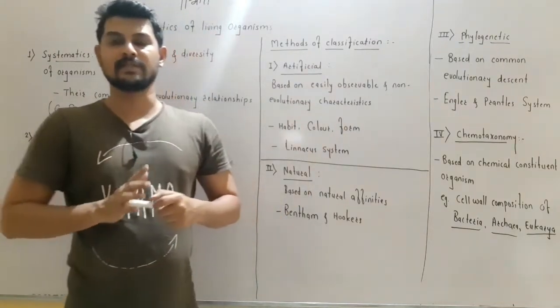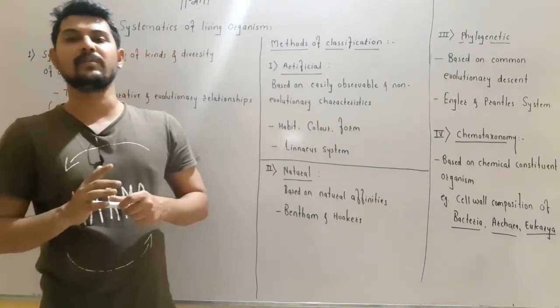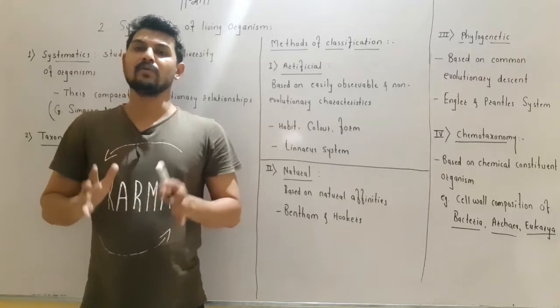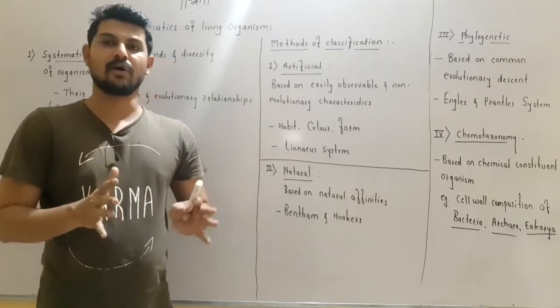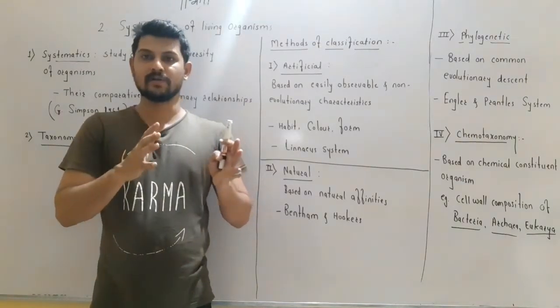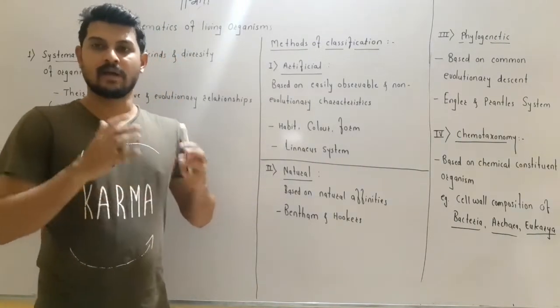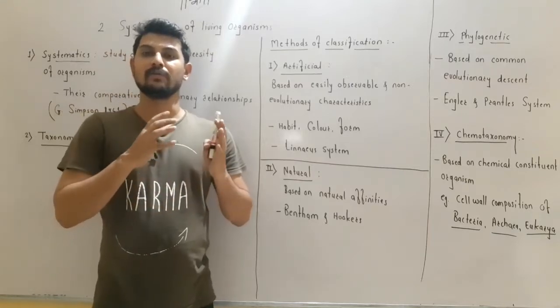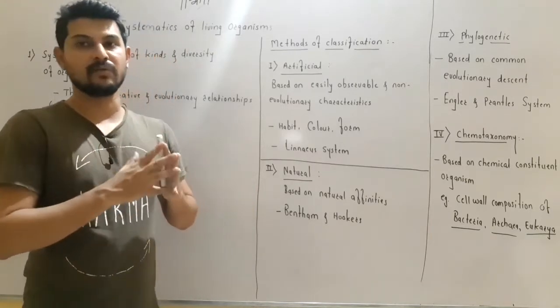In our first lesson, we studied that the classification can be done and the organisms can be grouped into species or genus, or into family, or into order. Order is also called cohort. Then class, or into phylum or division, or into kingdom, right?